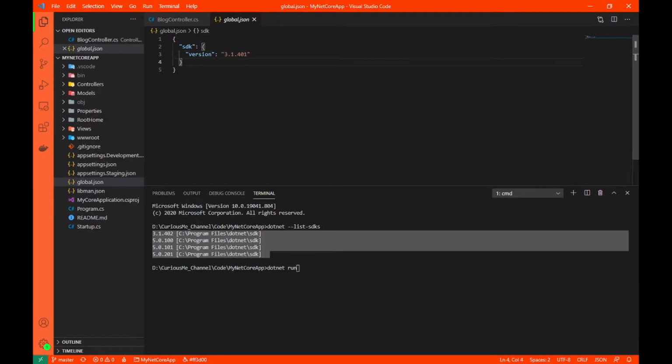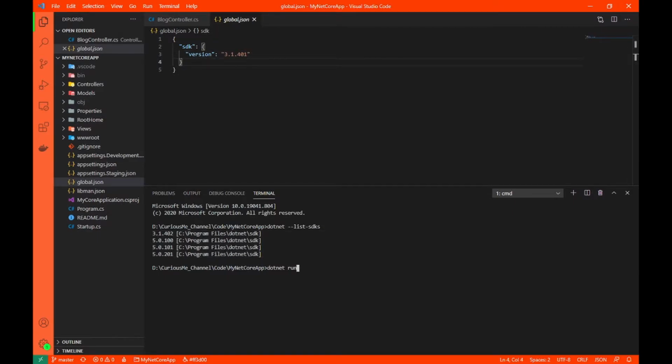Now, since we are going to use 5, I'll simply use the latest version, which is 5.0.201. So I'll simply paste it, and that's it. Now my project knows that this is the version of the SDK that I'll need to run this project. Okay, simple as that. So we are done with specifying our SDK. What should we do next?